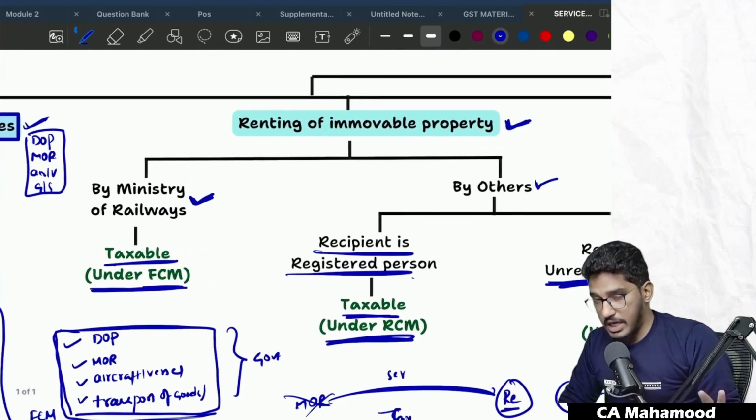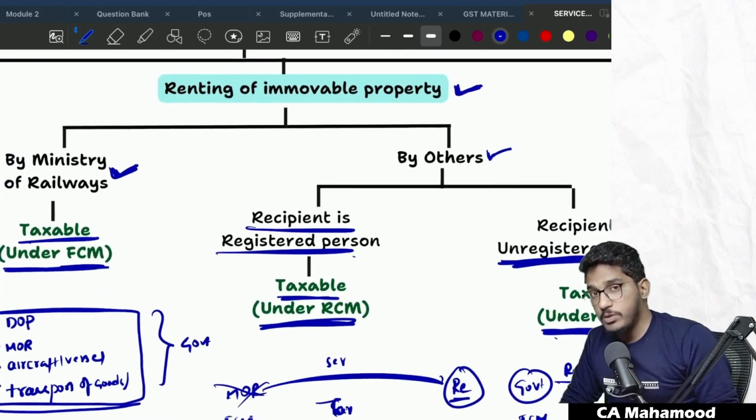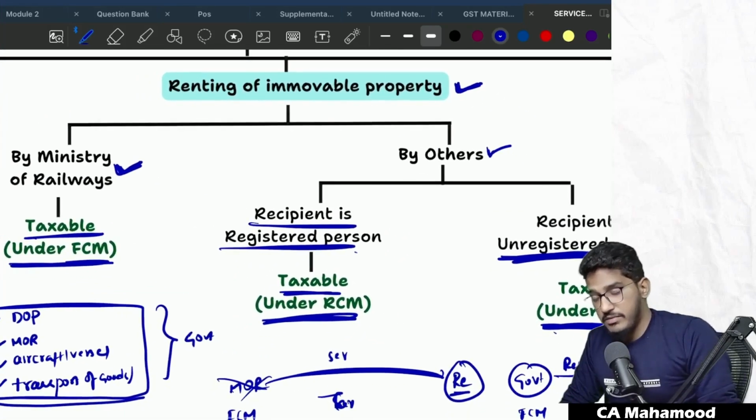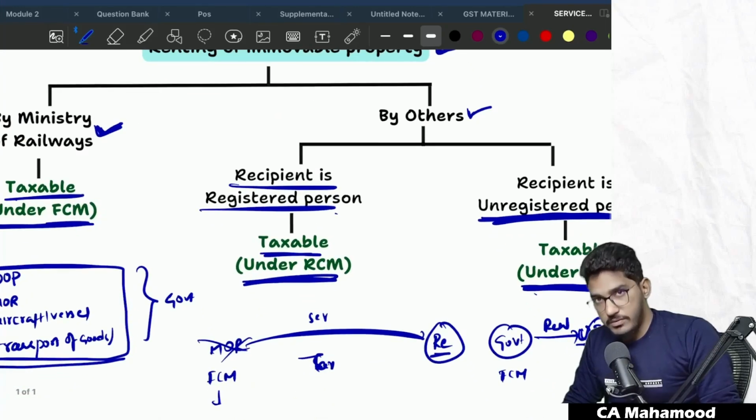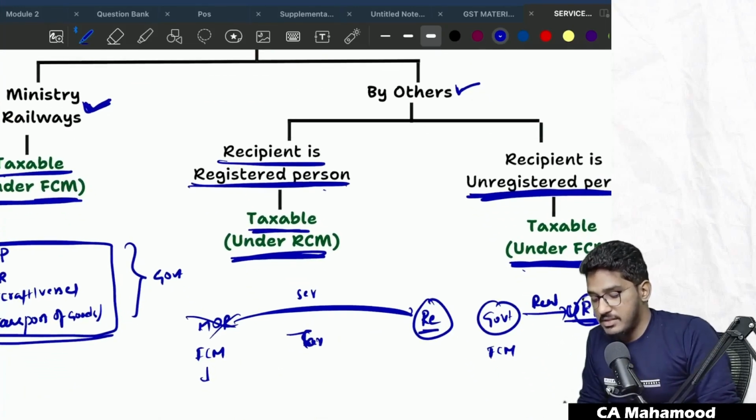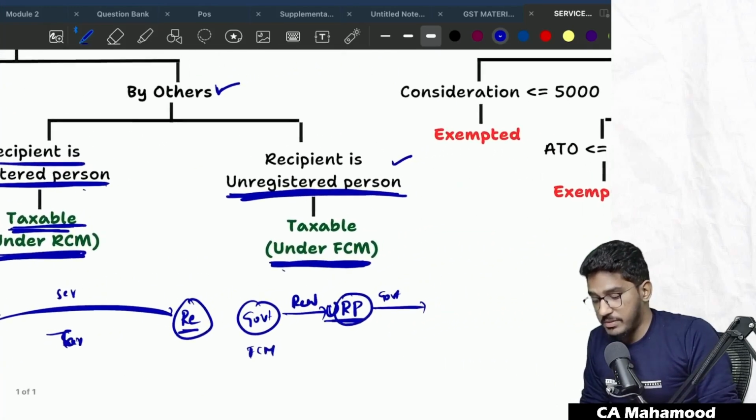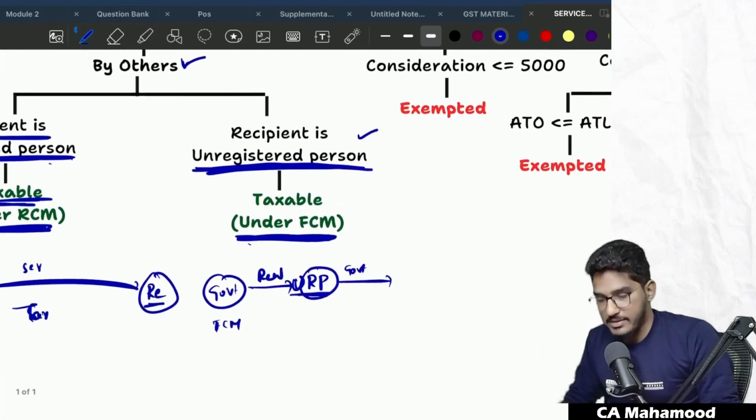Services by government which relate to renting of immovable property, if it is by Ministry of Railways, are taxable under forward charge mechanism. If the renting of immovable property is done by other than Ministry of Railways, then we have to check the status of the recipient. If the recipient is a registered person, they are taxable under reverse charge mechanism. If the recipient is an unregistered person, then they are taxable under forward charge mechanism.